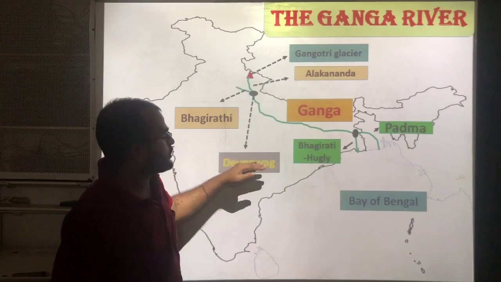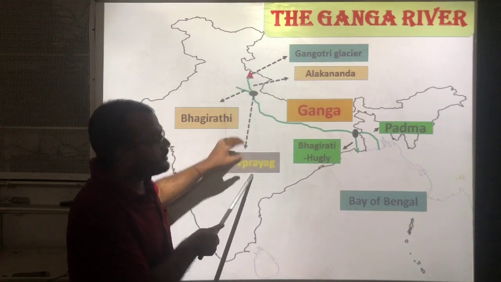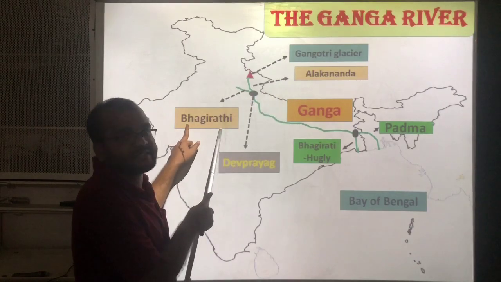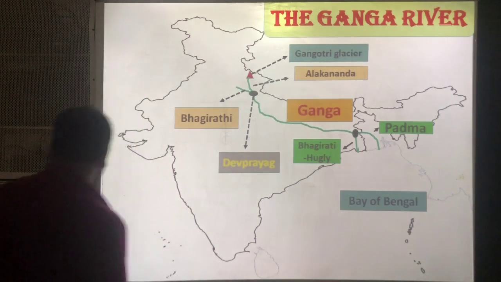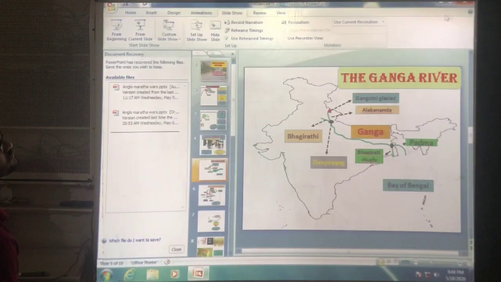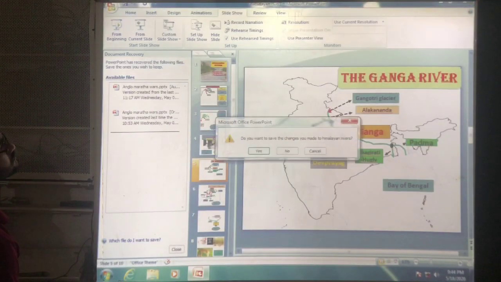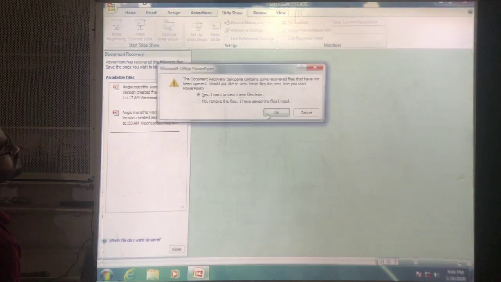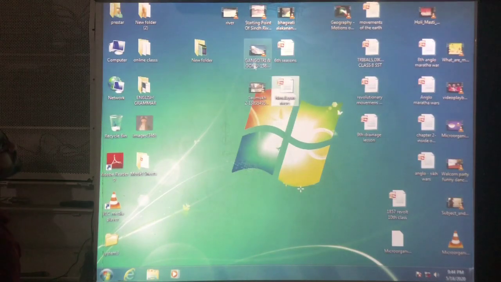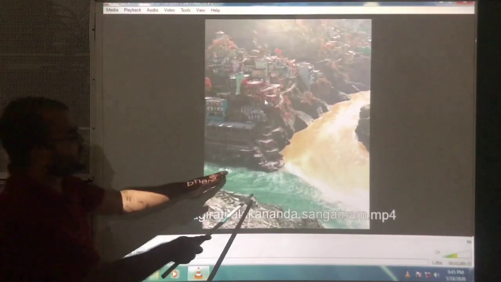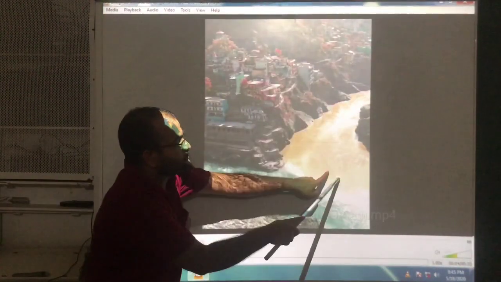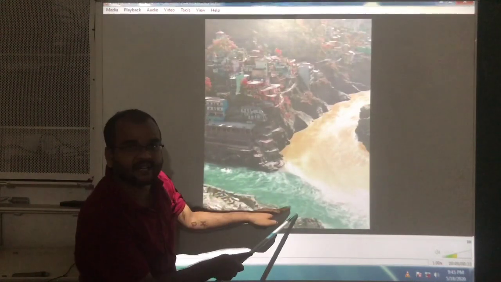I will show you how the Alakananda and Bhagirathi rivers are joining at Devaprayag. Let's see now. You can see here, this is Alakananda and this is Bhagirathi.